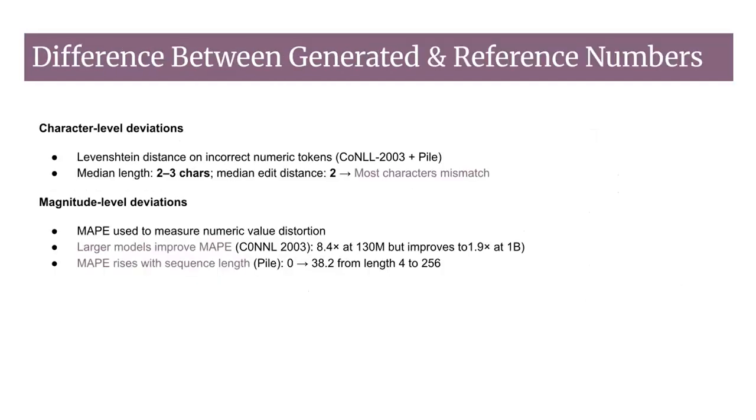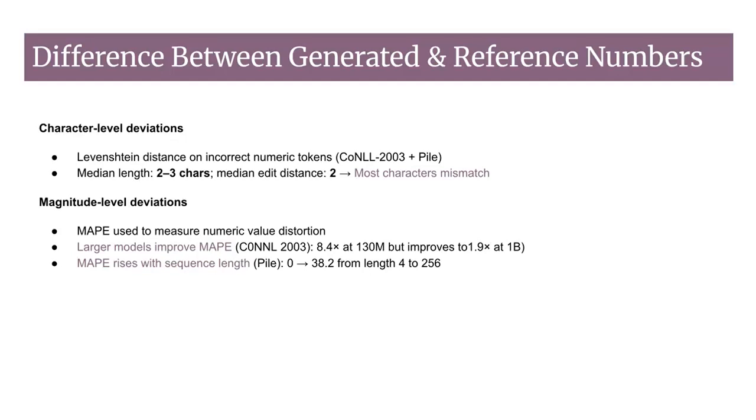To get a clearer picture of how numeric information is being distorted, we look at the character level deviations in Mamba's reconstructions. We compute the Levenshtein distance between incorrectly generated numeric tokens and their true references on both the CoNLL 2003 and Pile evaluation sets. Across datasets and model sizes, the median reference number is only 2 to 3 characters long, yet the median edit distance is 2, meaning that most characters in the generated numbers do not match the original.